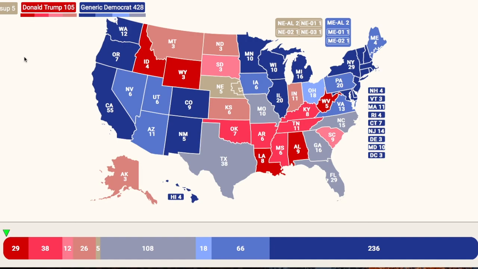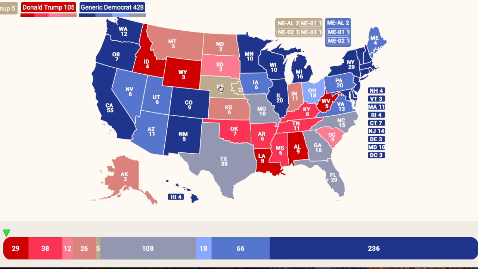Again, I really need to stress this point. This is not my prediction. It's not what I think is going to happen in 2020. If I did my prediction, of course I wouldn't have Texas going to the Democrats. I wouldn't have Missouri going to the Democrats. I wouldn't have many of these, Ohio, Iowa, North Carolina, stuff like that going to the Democrats, and the margins for Democrats I would also probably decrease, especially in these Rust Belt areas and also out in the West.